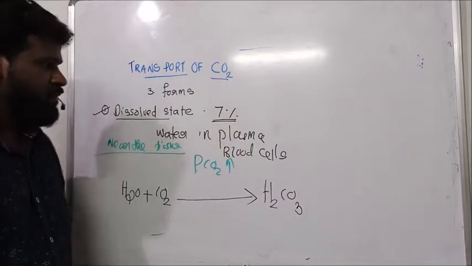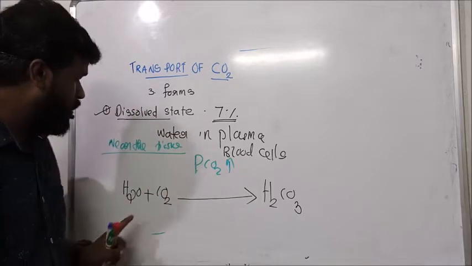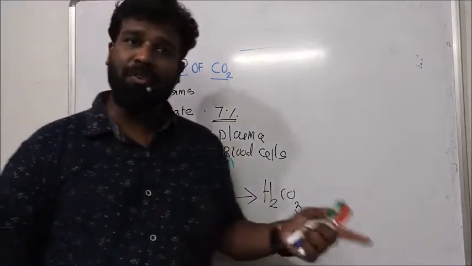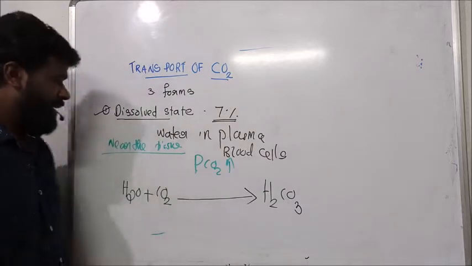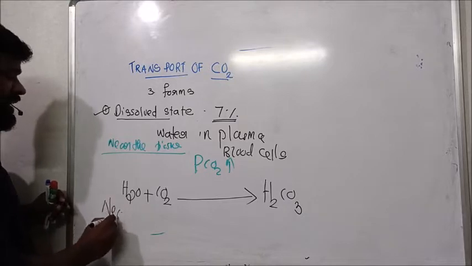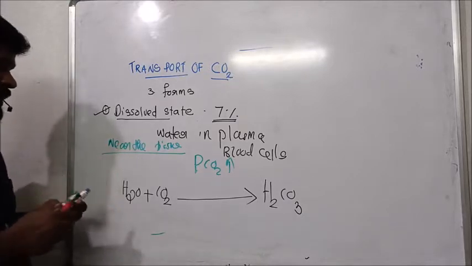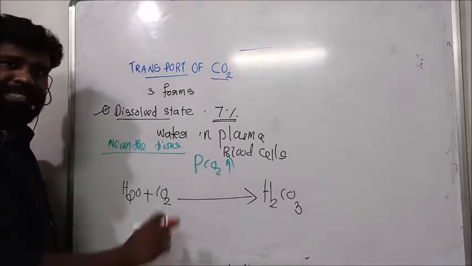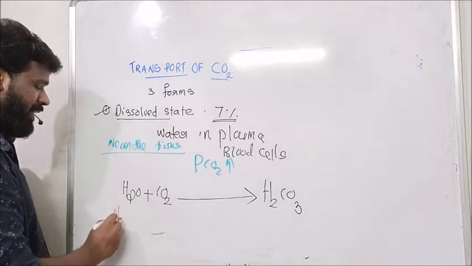Okay, so it takes place at high pressure. And it is transported to the capillary surrounding the alveoli in the form of bicarbonate.